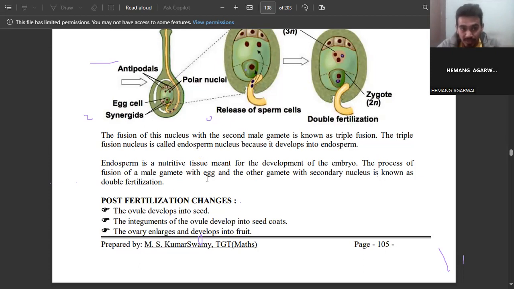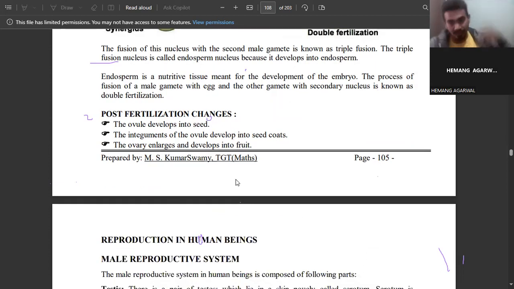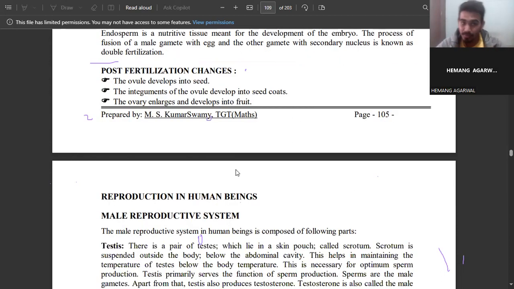The process of fusion of a male gamete with the egg and the other gamete with the secondary nucleus is known as double fertilization. Then what are the post-fertilization changes that will happen? The ovule develops into the seed. Whatever ovule we have seen will develop into the seeds. The integument of the ovule develops into the seed coat.